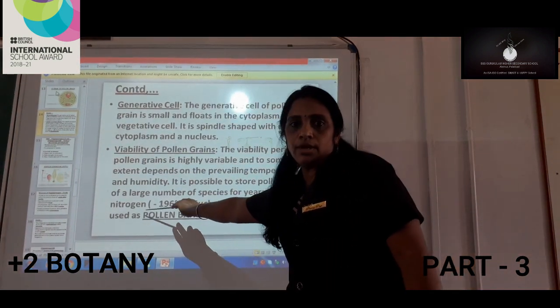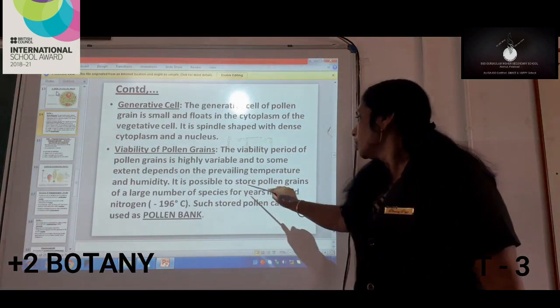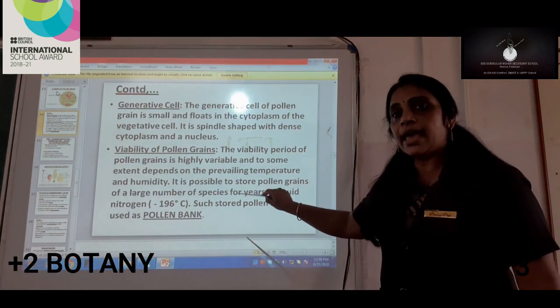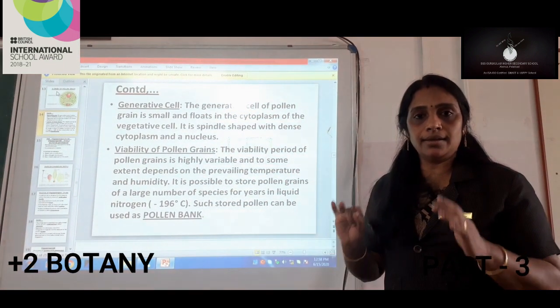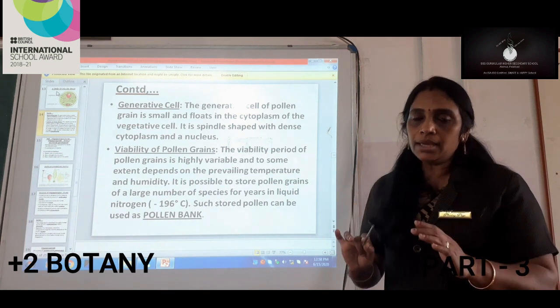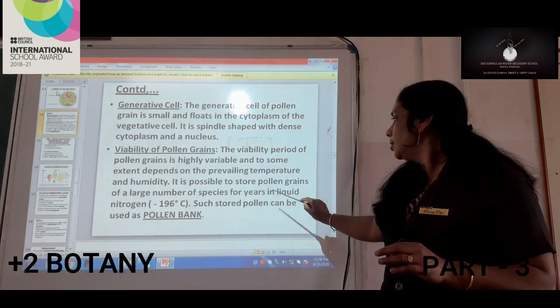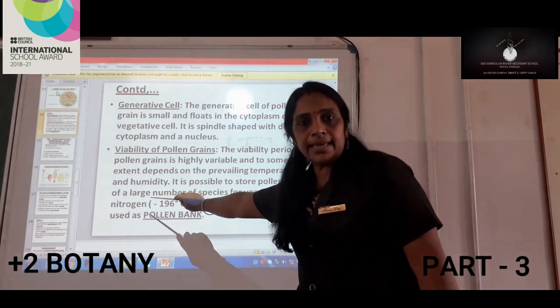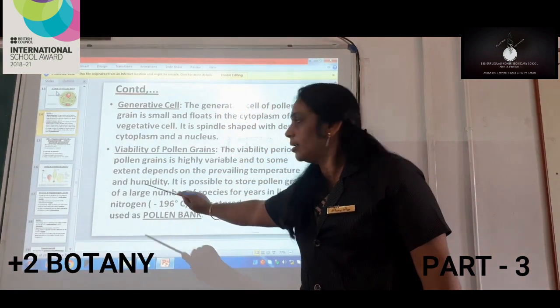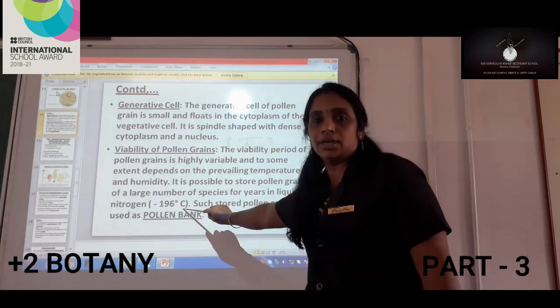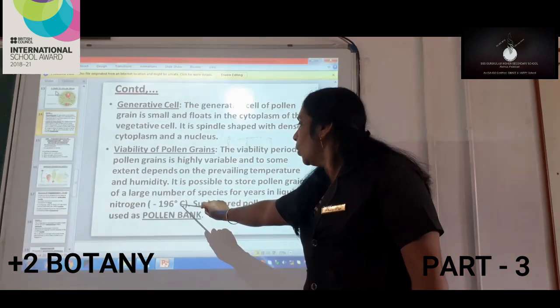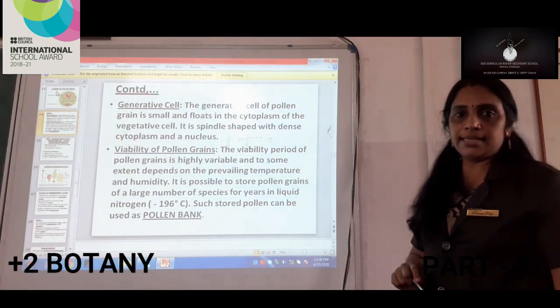This part is very important: pollen grains can be stored in the pollen bank, but number one, liquid nitrogen is needed for storing the pollen grains, and number two, the temperature, that is minus 196 degrees centigrade.